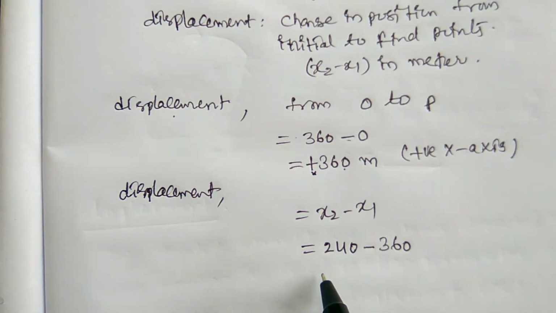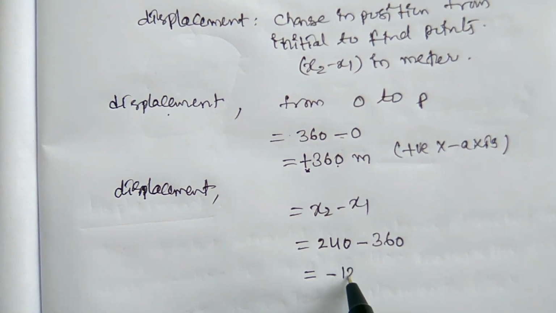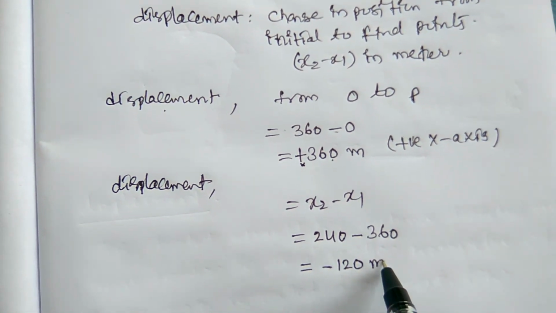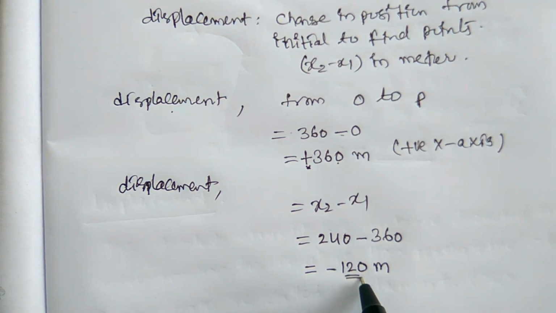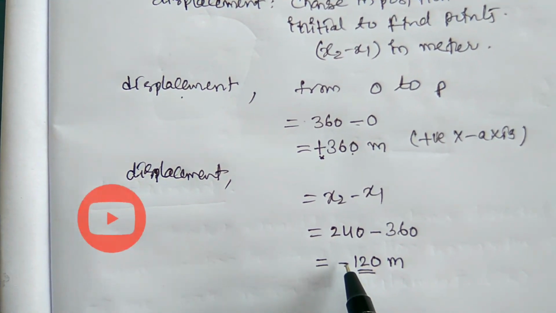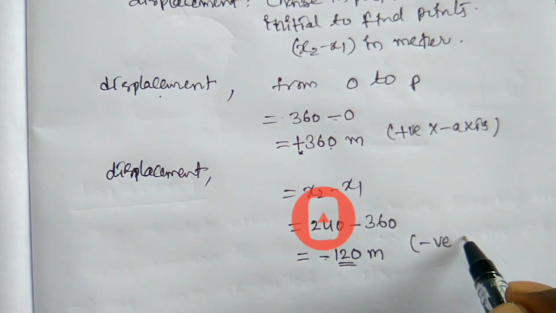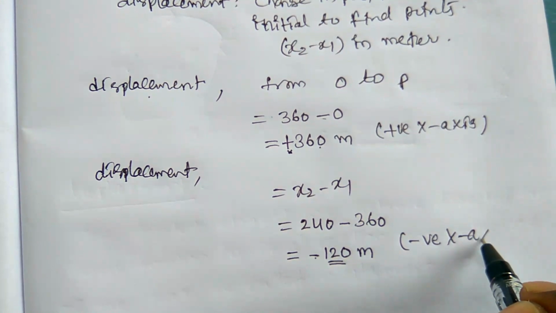So now it can be written as minus 120 meters. Here 120 is the magnitude of the displacement, and the negative sign indicates the direction of the motion of the car. It is the negative x-axis.